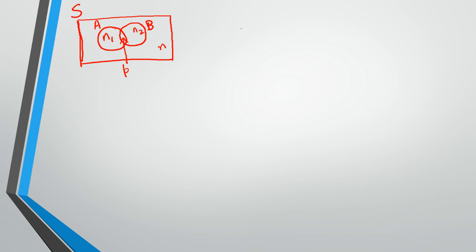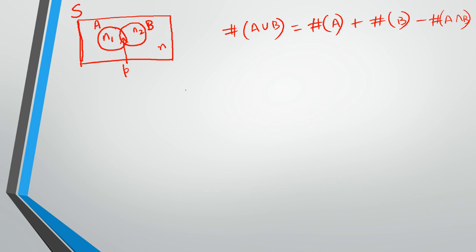Okay, so now you see, what will be the number of outcomes for A union B? It will be the number of outcomes for A plus the number of outcomes for B minus the number of outcomes for A intersection B, right?